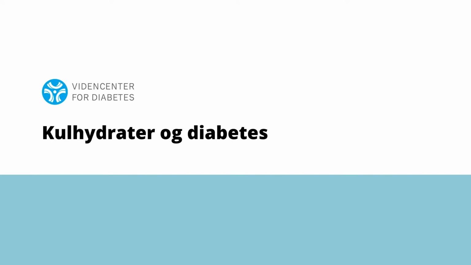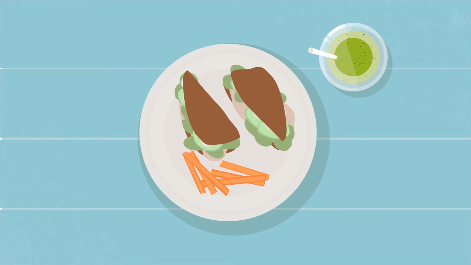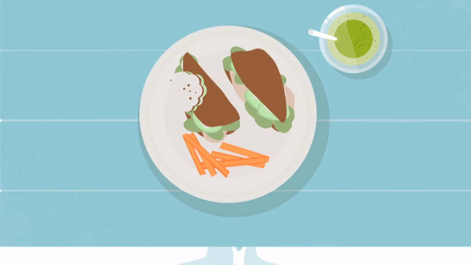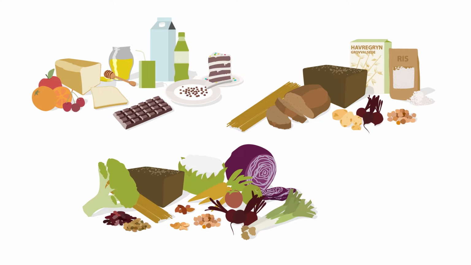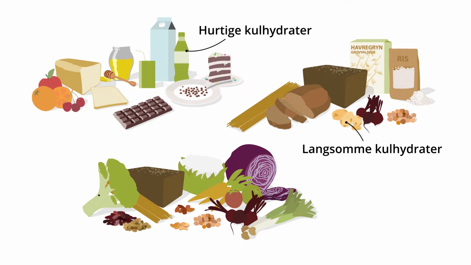Carbohydrates and diabetes. If you have diabetes, it is important to know about the different types of carbohydrates and understand how they affect blood sugar levels. The main function of carbohydrates is to provide the body with energy. They can be divided into three main groups: fast carbohydrates, slow carbohydrates, and dietary fiber.